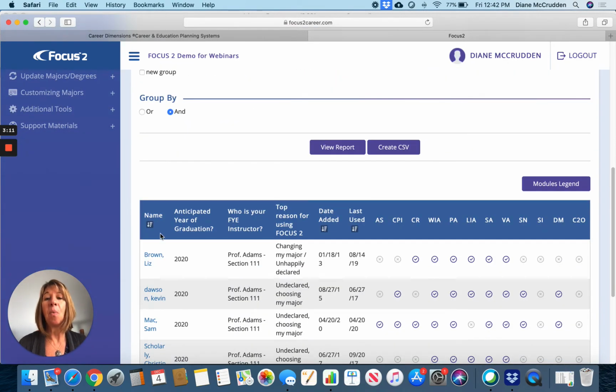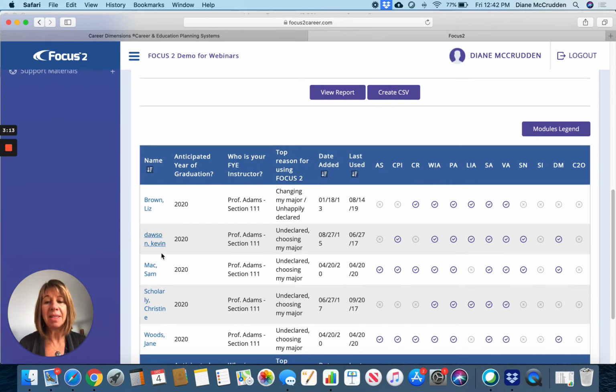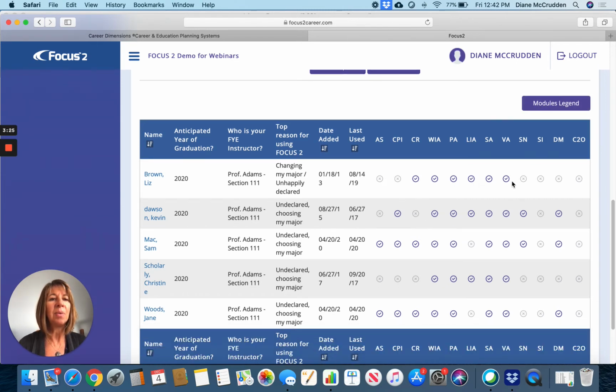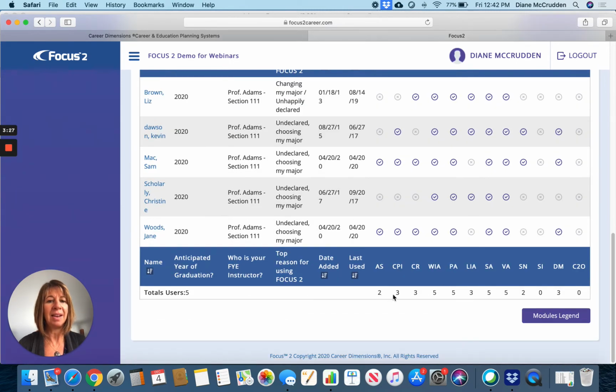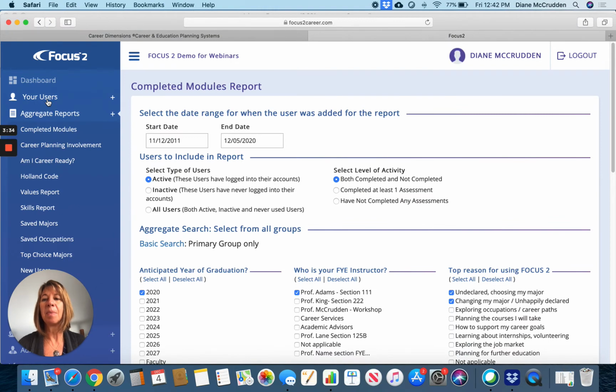So this is what's been completed in Focus 2 by this group of students. So here's their names, those groups that I plugged in, and then each one of these different areas in the system and modules. There's a little modules legend here. So it will tell you who's completed what and who hasn't completed things and give you an overall count. You can then click on the student's name to get to their individual report.